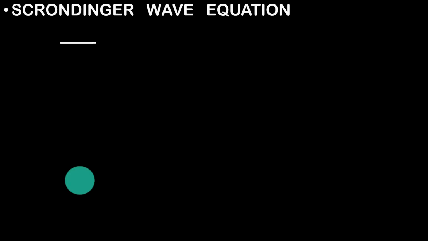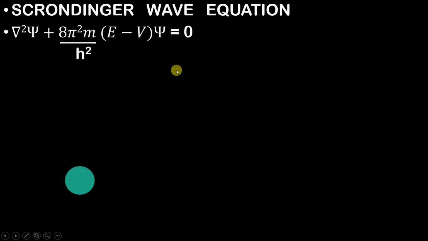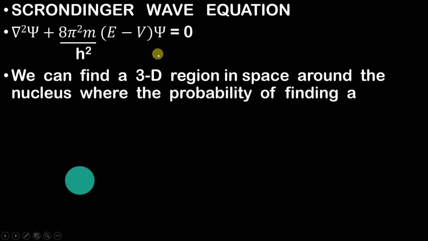So here comes Schrödinger. Schrödinger gave his wave equation. This is the wave equation which Schrödinger gave to us. And what he said to us is that with the help of this wave equation, we can find a 3D region in space around the nucleus where the probability of finding an electron is high.